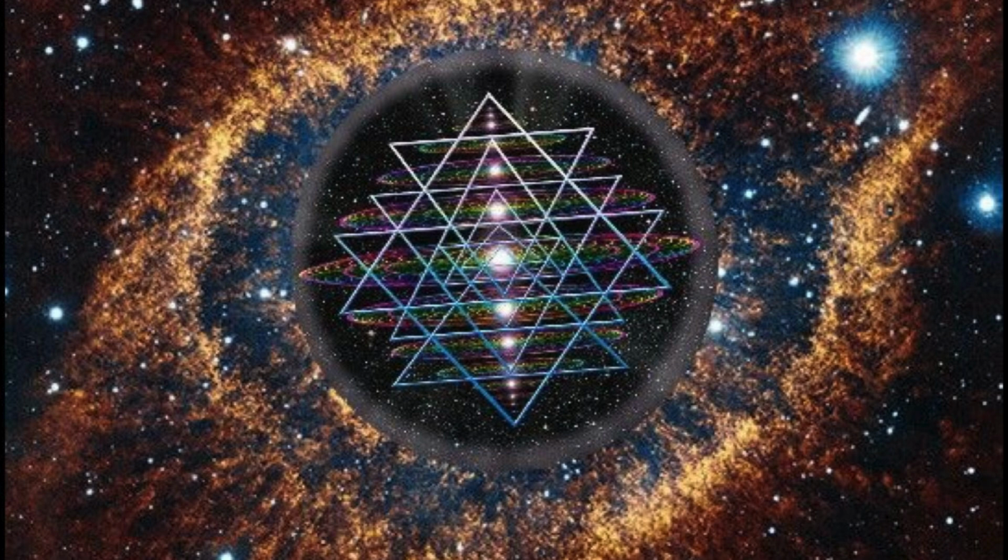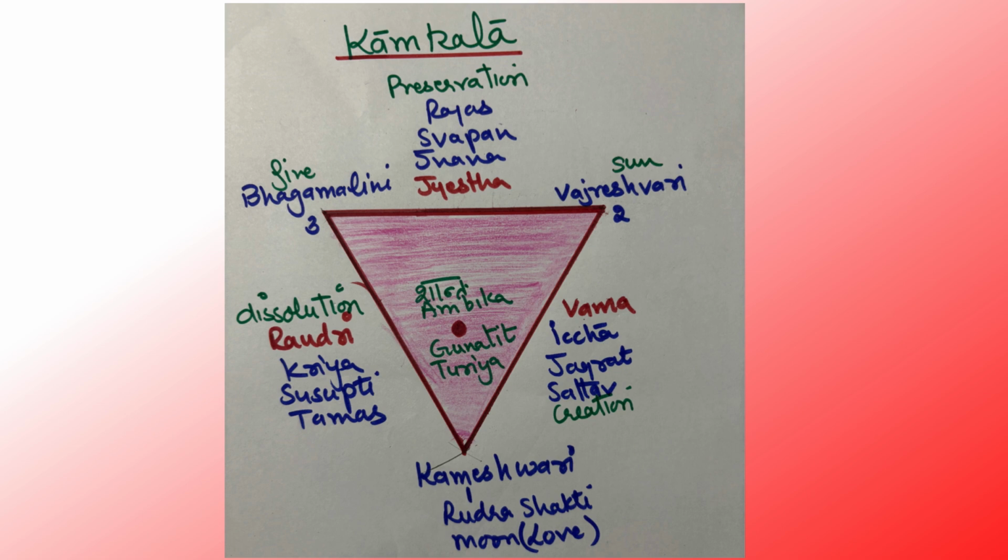As a triangle is a result of the primordial divine desire, it is called the Kamkala. This triangle represents the creation in the triple aspect. We will discuss that in the eighth avaran.